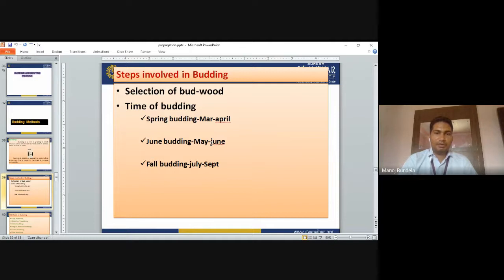Time of budding. Spring budding is in March to April. In spring budding, normally we will go for March to April. June budding is May to June, and fall budding is July to September.